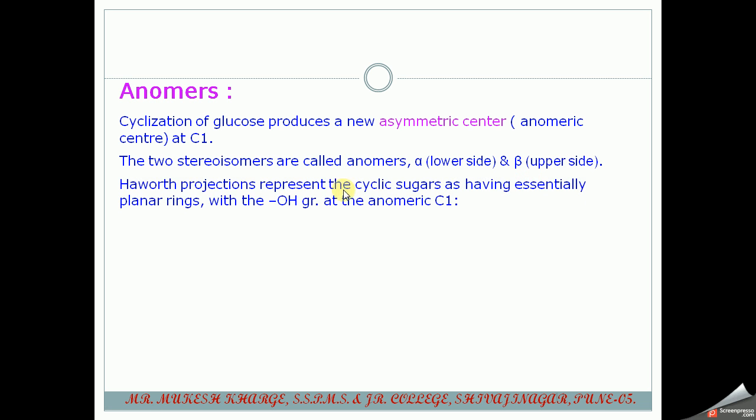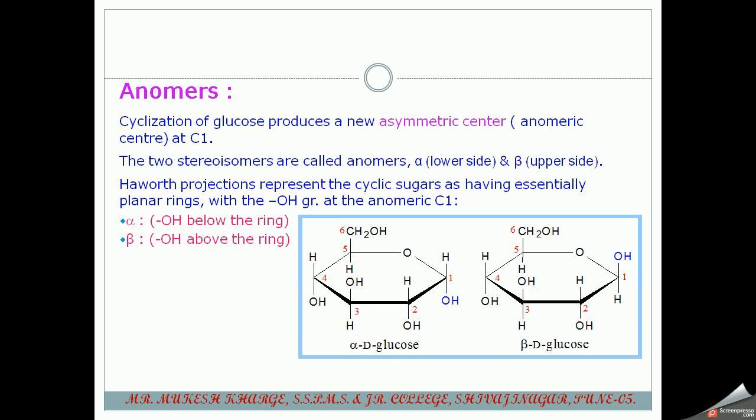So the Haworth projection represents the cyclic sugar as having an essentially planar ring with the OH group at the anomeric, that is C1 carbon. So alpha means the OH group at the lower side or below the ring, and beta means the OH group above the ring or upper side. You see the example. First one is alpha D glucose.